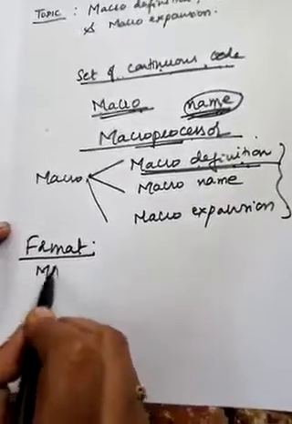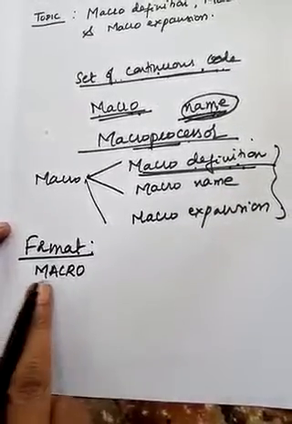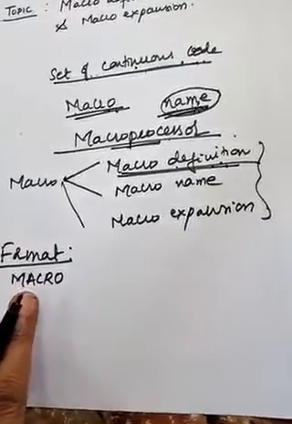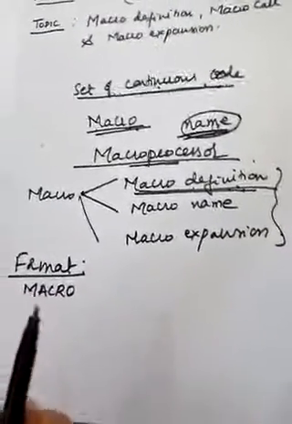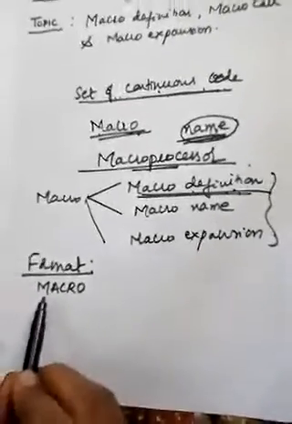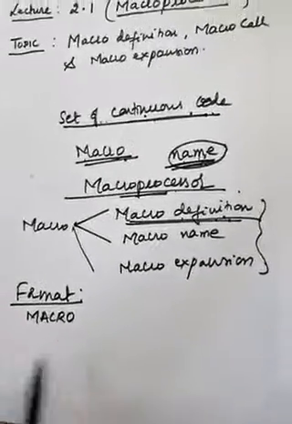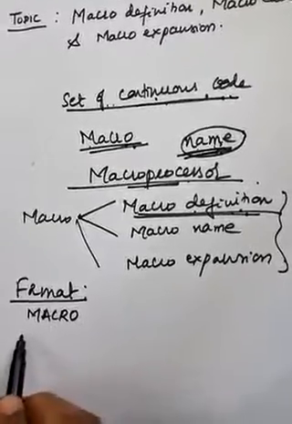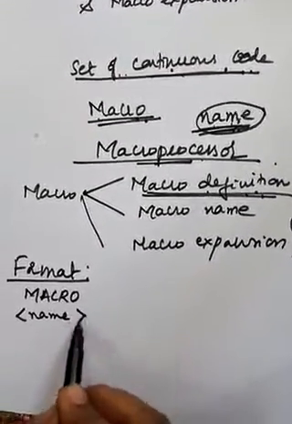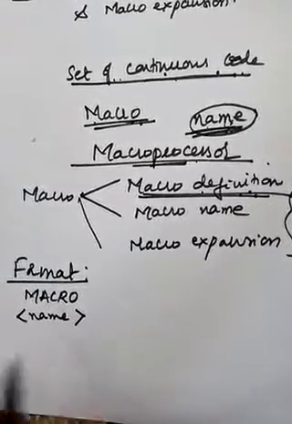One is MACRO, which is a pseudo-op. You know what is a pseudo-op? It is the opcode which defines the function of the assembler, not a machine. So MACRO is one pseudo-op. Then the next one will be the name of the macro. Following the MACRO pseudo-op will be the name.